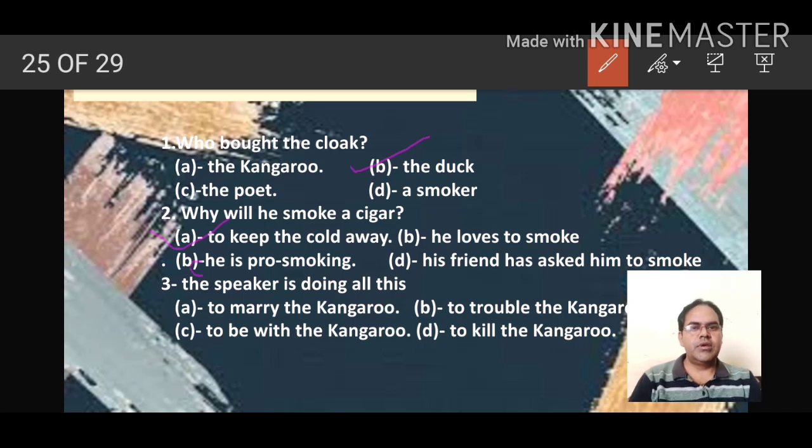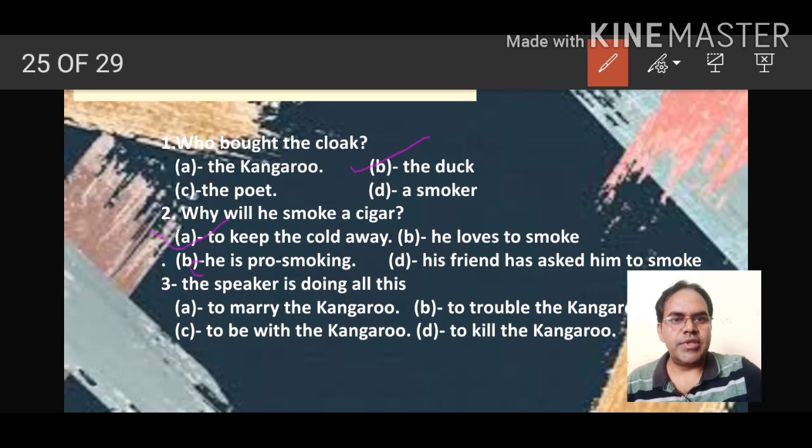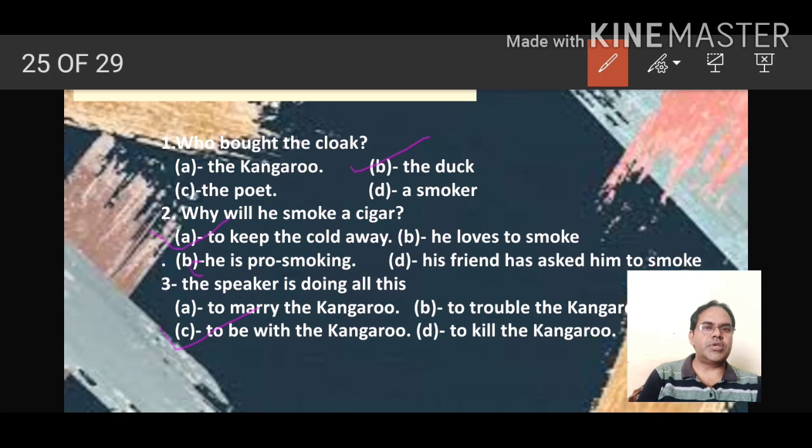Question number 3, the speaker is doing all this. Option A, to marry the kangaroo. B, to trouble the kangaroo. C, to be with the kangaroo. And D, to kill the kangaroo. So here the speaker is doing all this to be with the kangaroo. Option C, to be with the kangaroo. So these are the questions based on the stanza, and I hope you have understood each and everything very clearly over here.